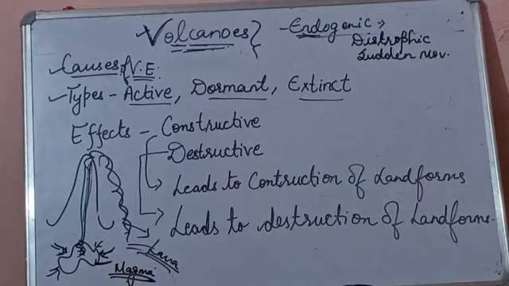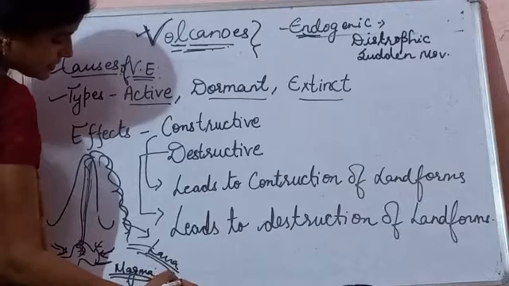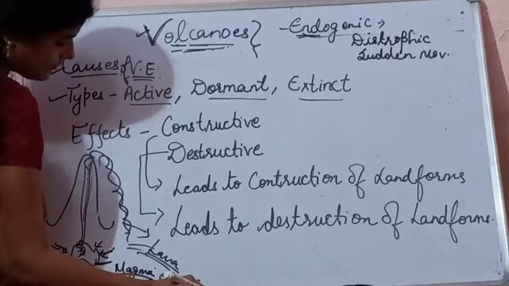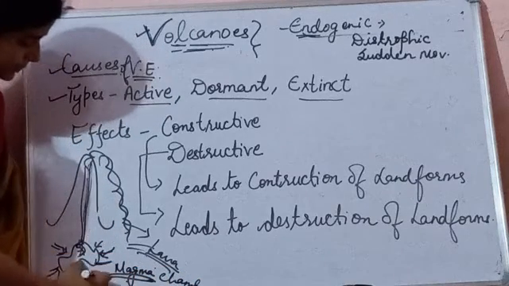Then due to the movement of plates, most of the volcanic eruptions take place near plate margins. They are the same forces which operate in earthquakes and volcanoes. They also cause volcanic eruption. Then the magma chamber. What is magma chamber, children? Magma chamber is the chamber where magma is stored.